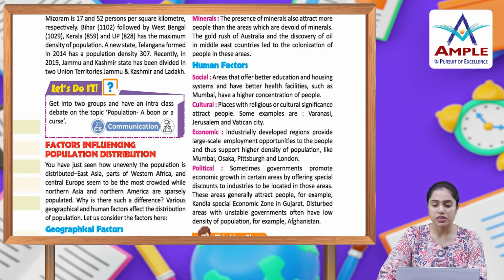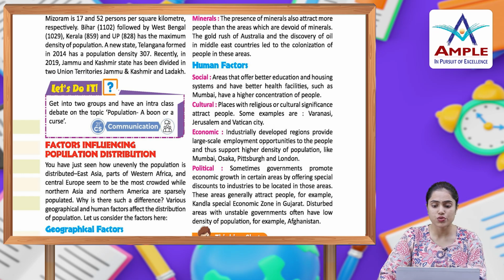Minerals. The presence of minerals also attracts more people than the areas which are devoid of minerals. The gold rush of Australia and the discovery of oil in Middle East countries led to the colonization of people in these areas. Human factors. Social. Areas that offer better education and housing system and have better health facilities such as Mumbai have a higher concentration of people. Cultural. Places with religious or cultural significance attract people. Some examples are Varanasi, Jerusalem and Vatican City.